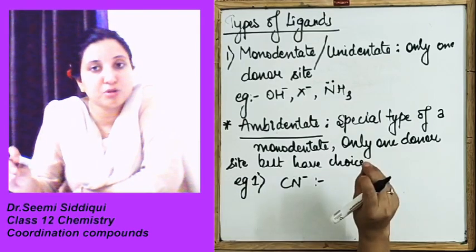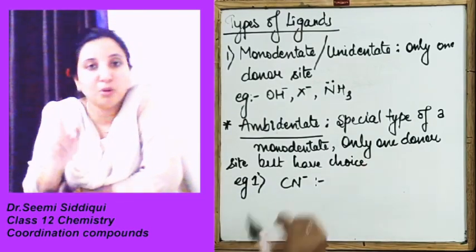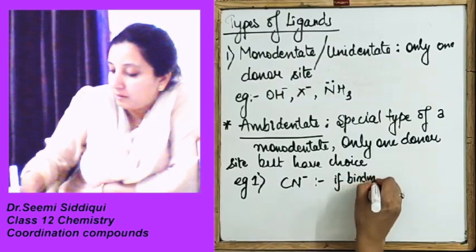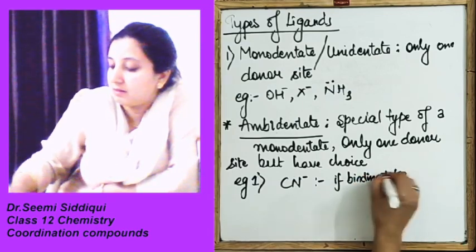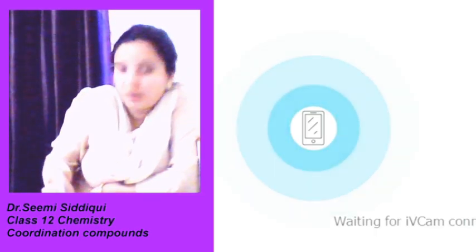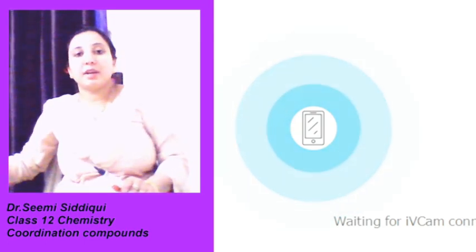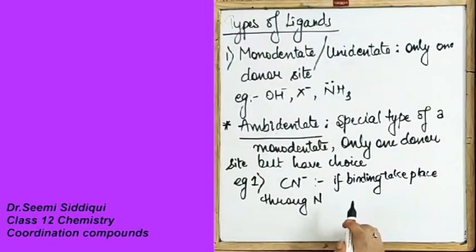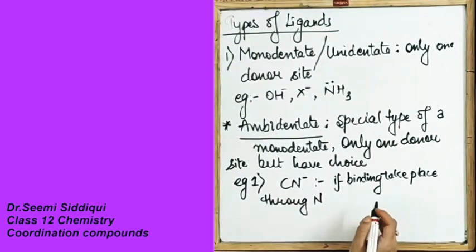It can bind with the nitrogen, or it can bind with the carbon, but only one side at a time. Now suppose binding takes place through nitrogen, then it will be called isocyano.